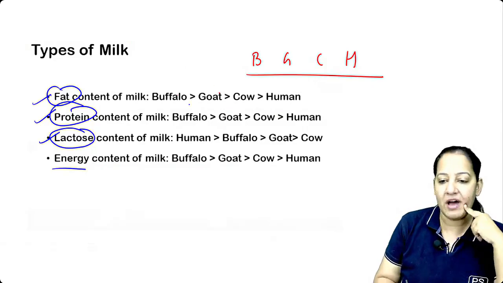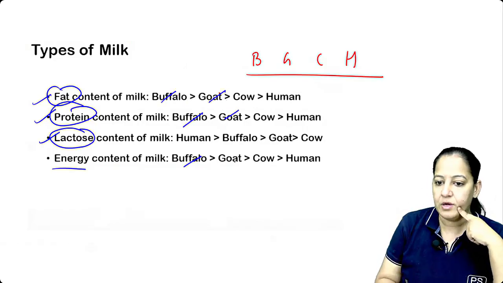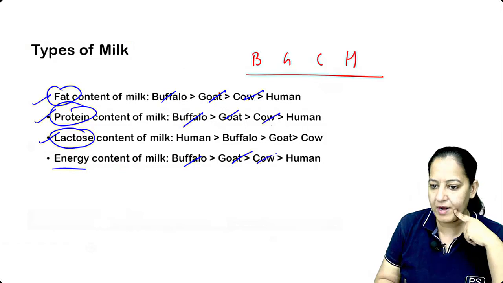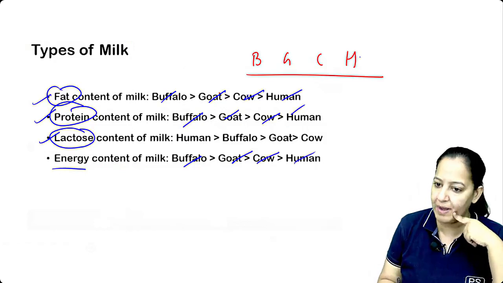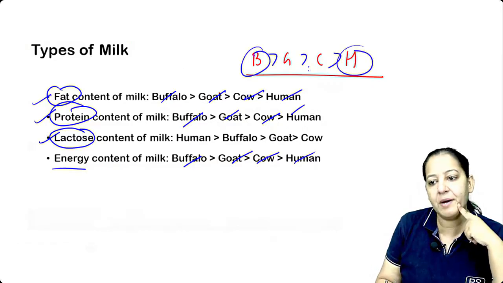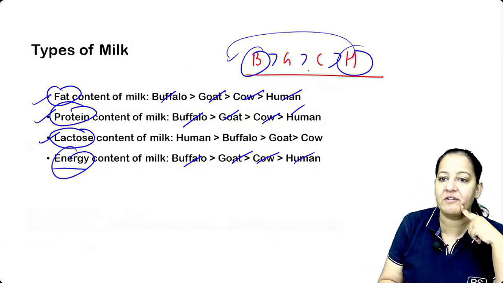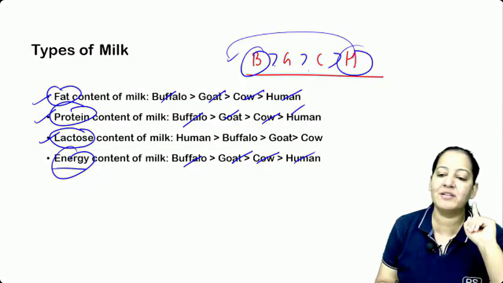So everything is maximum in buffalo, followed by goat, followed by cow, and followed by human. Everything is maximum in buffalo and minimum in human, except lactose. In lactose, human is number 1. You have to learn the mnemonic.